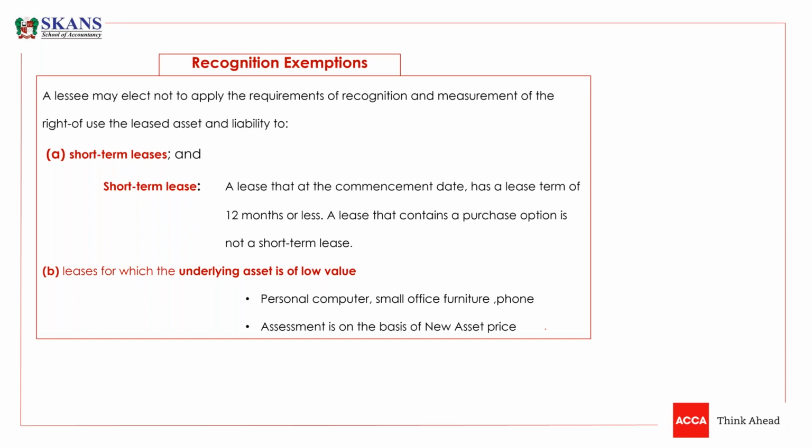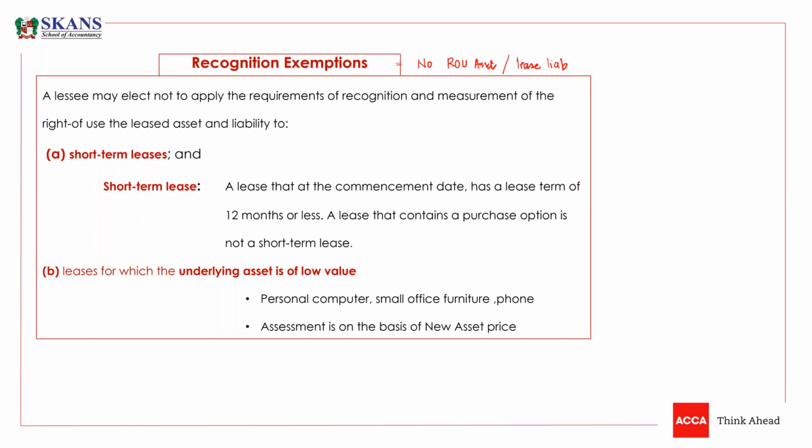So recognition exemption is that a lessee may elect not to apply the requirements of recognition and measurement of the right of use asset and the lease liability. You don't need to book a right of use asset, and you don't need to book a lease liability.